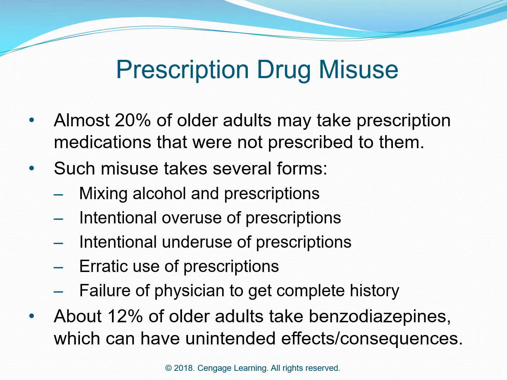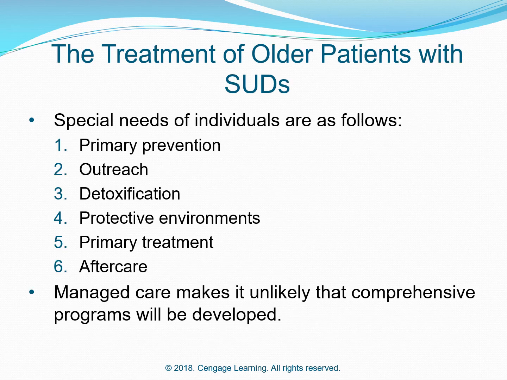Prescription drug misuse. Almost 20% of older adults may take prescription medications that were not prescribed to them. Such misuse takes several forms: mixing alcohol and prescriptions, intentional overuse of prescriptions, intentional underuse of prescriptions, erratic use of prescriptions, and failure of the physician to get a complete history. About 12% of older adults take benzodiazepines, which can have unintended effects and consequences.